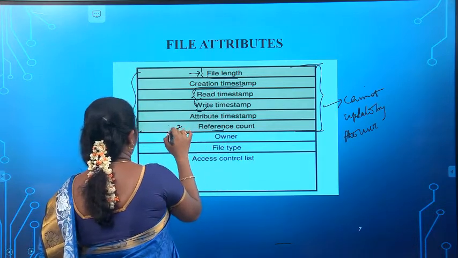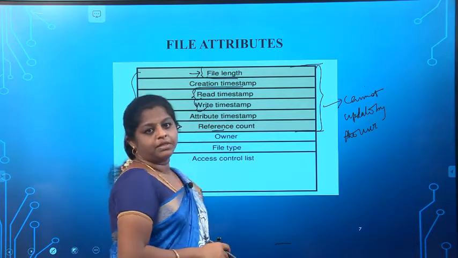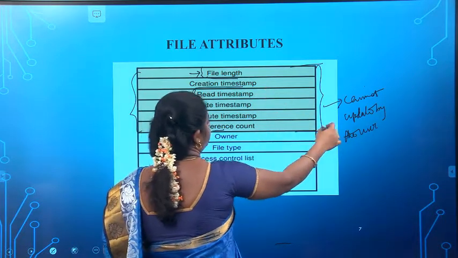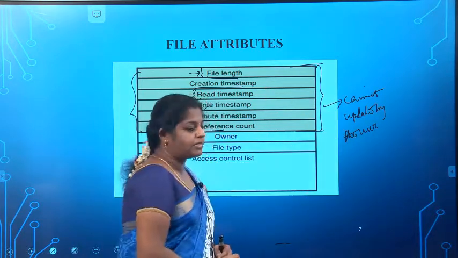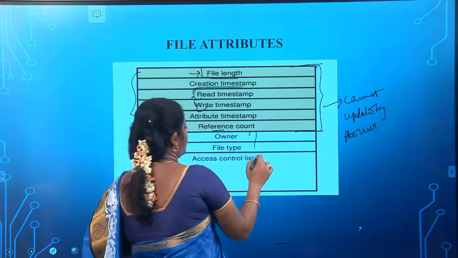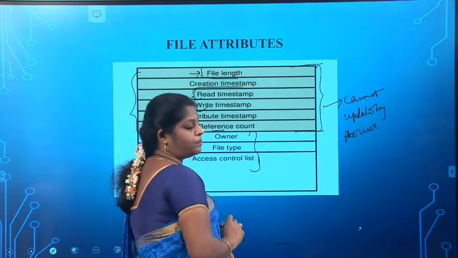The next one is the reference count. How many times the file has been opened, that count will be there. So the shaded parts are maintained by the file system, and only these three can be updated by the user program.